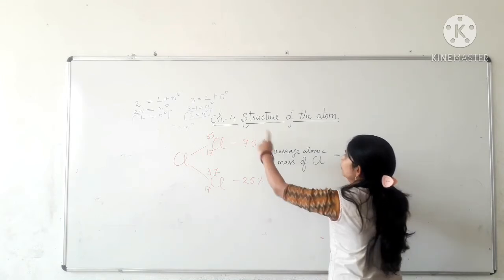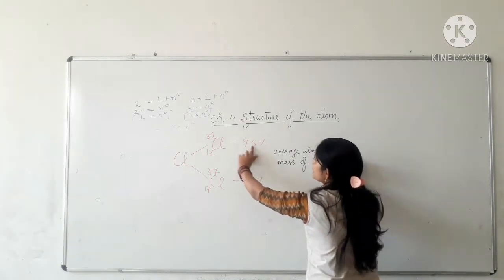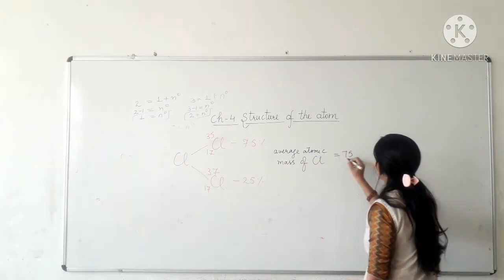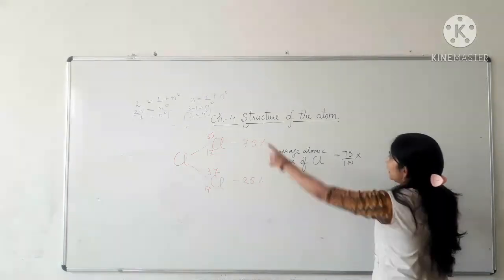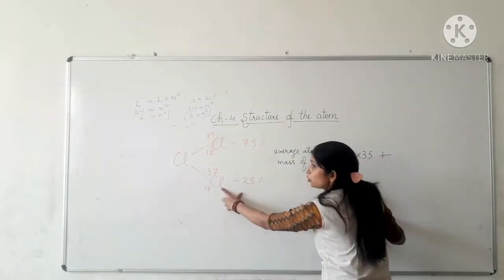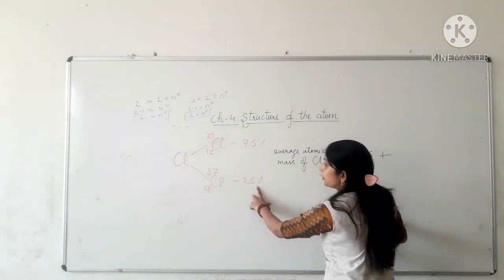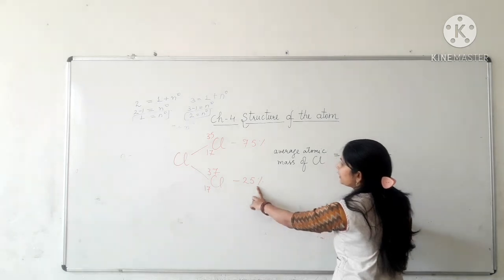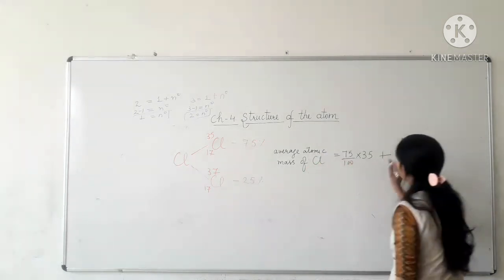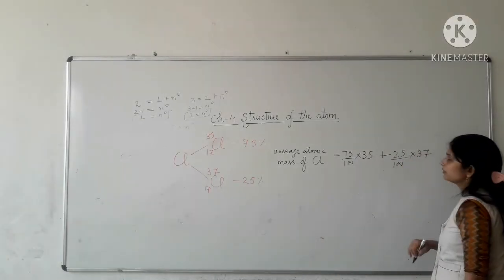So we will calculate 75% of its atomic mass 35, plus, now this chlorine isotope having atomic mass 37 is found in nature in 25% by volume. So we will calculate 25% of its atomic mass 37.